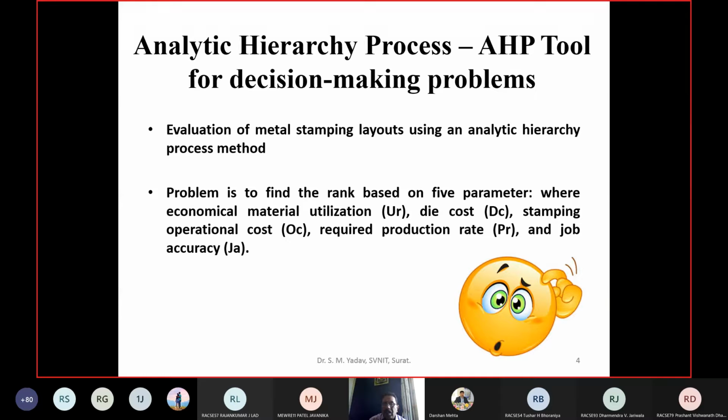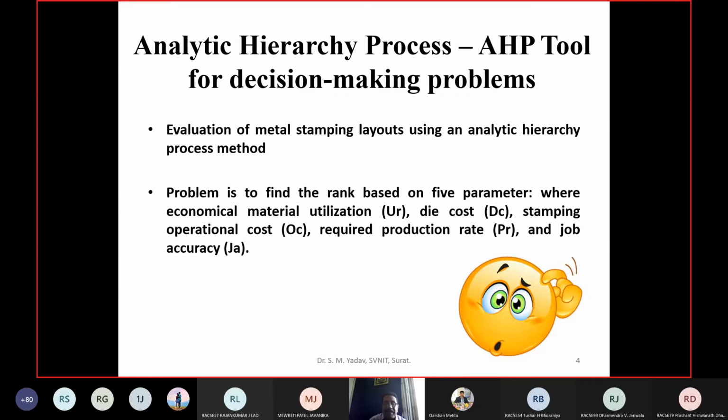Please note down these 5 parameters. What are these 5 parameters? Economical material utilization, that is first; die cost, that is second; stamping operation cost, that is third; required production rate, that is fourth; and job accuracy, that is fifth. Okay, so these are the 5 parameters.